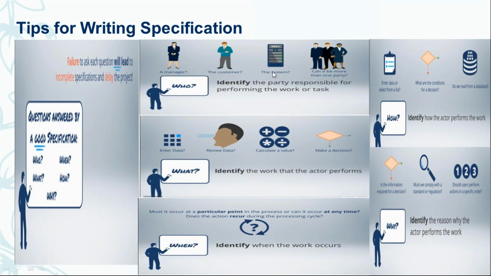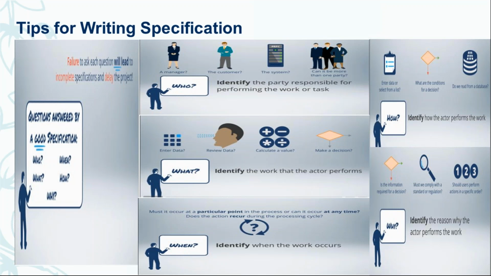We should take care of that part when writing the specification. Is a manual effort required to perform it? And who is actually going to do it? Is it a manager, the customer, or the case worker? Who is going to perform that task?